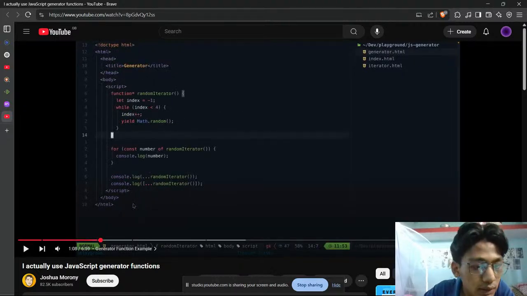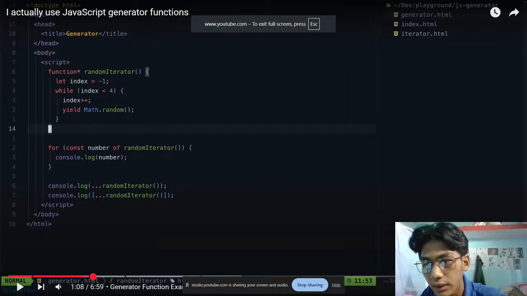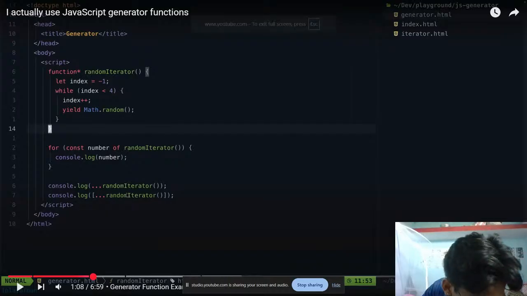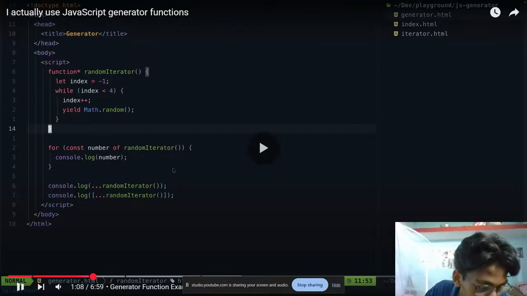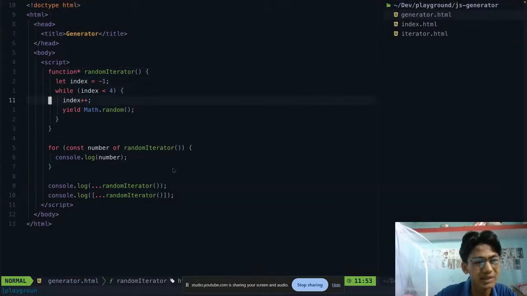Which code editor is it using? I don't think it's VS Code, maybe it is not VS Code, I think maybe Neovim. Instead of defining a next function, we just yield a value. Then the spread operator or for of loop is consuming it, and the iterator this generator function creates will take the first yielded value as its first.